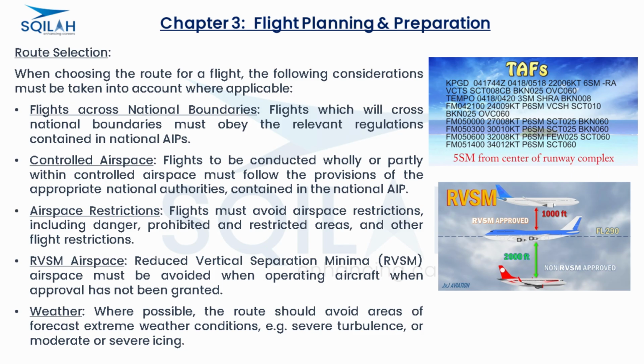Airspace restrictions. Flights must avoid airspace restrictions, including danger, prohibited and restricted areas, and other flight restrictions. RVSM airspace. Reduced vertical separation minima, RVSM, airspace must be avoided when operating aircraft when approval has not been granted. Weather. Where possible, the route should avoid areas of forecast extreme weather conditions, e.g. severe turbulence or moderate or severe icing.